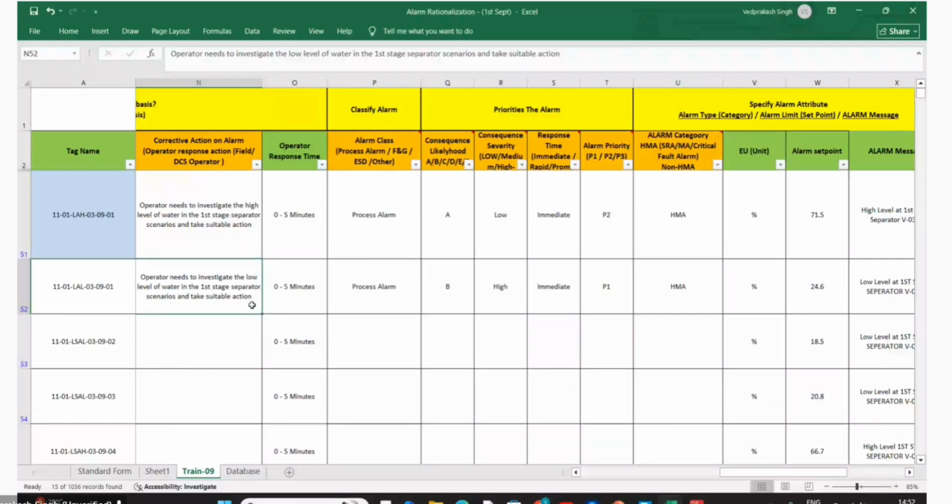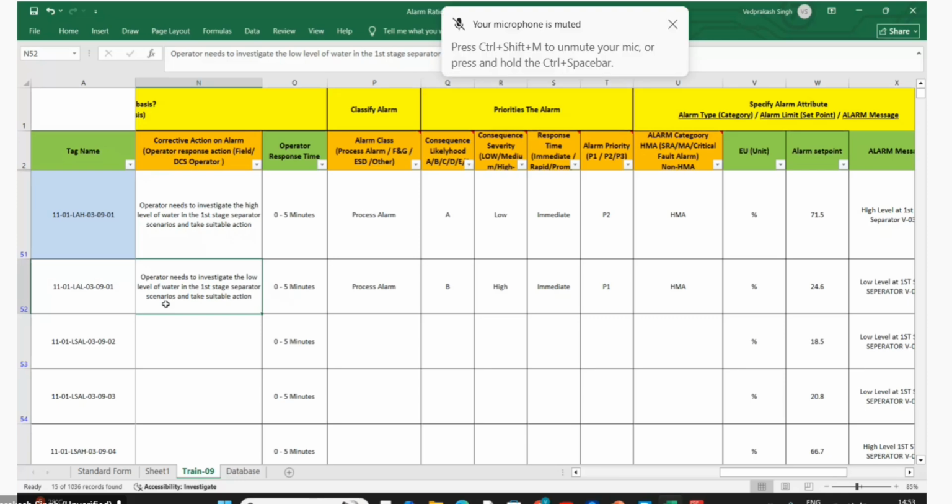Is this investigation before the trip or after the trip? Before the trip, of course. When the alarm happens, he needs to check before the trip. Think. Here, the process is telling that I have only 2.6 minutes. Correct, 2.6 minutes. Within 2.6 minutes, how can the operator take action? No problem.